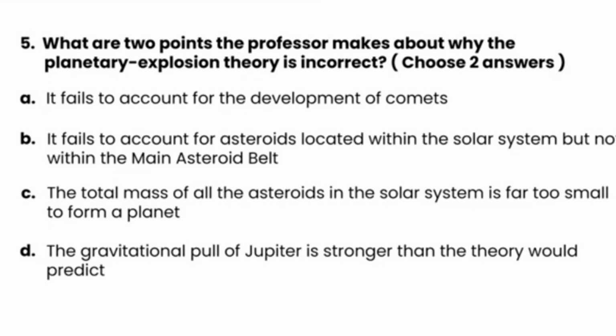5. What are 2 points the professor makes about why the planetary explosion theory is incorrect? Question 5. The answer is in the second paragraph. The professor mentions 2 problems of the old theory. One is that the total quantity of the asteroids in the asteroid belt is not sufficient to make one planet. And the second problem is that some asteroids are found in areas other than the asteroid belt. B and C are the answers.